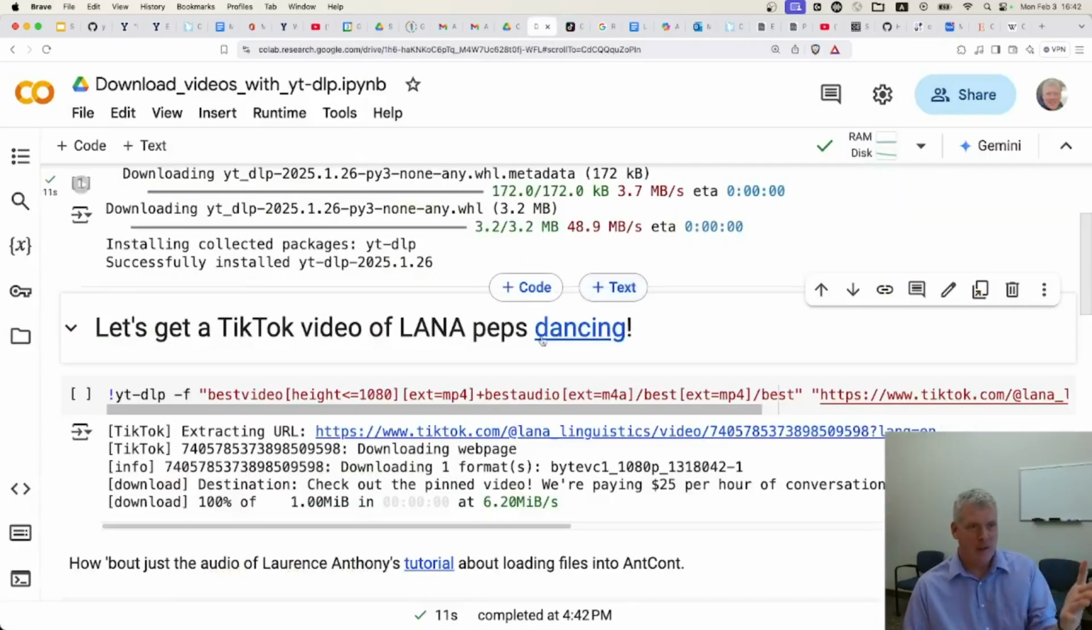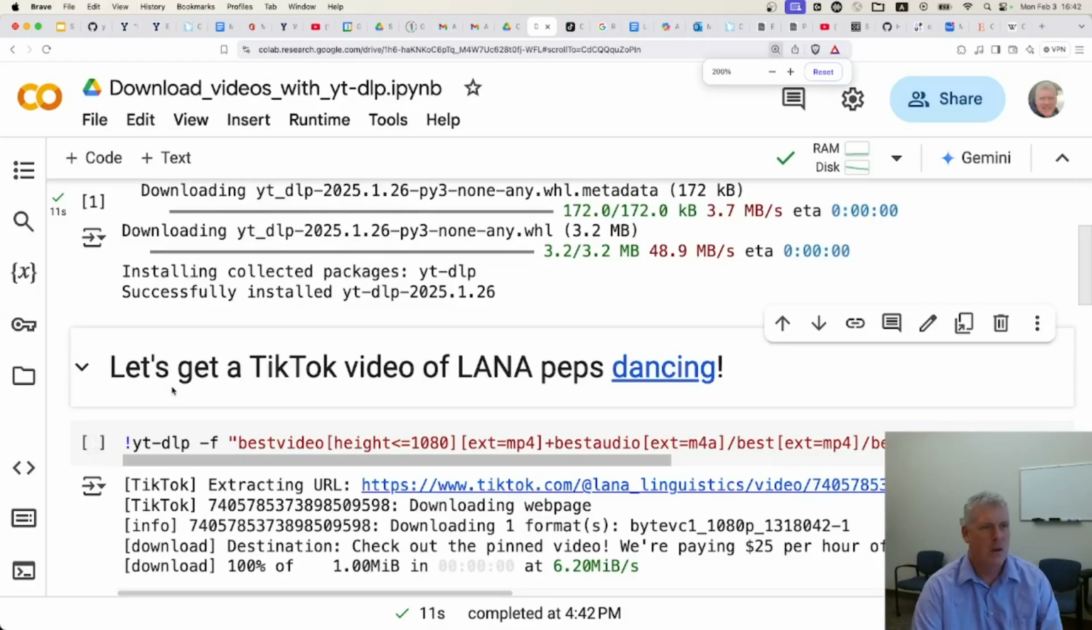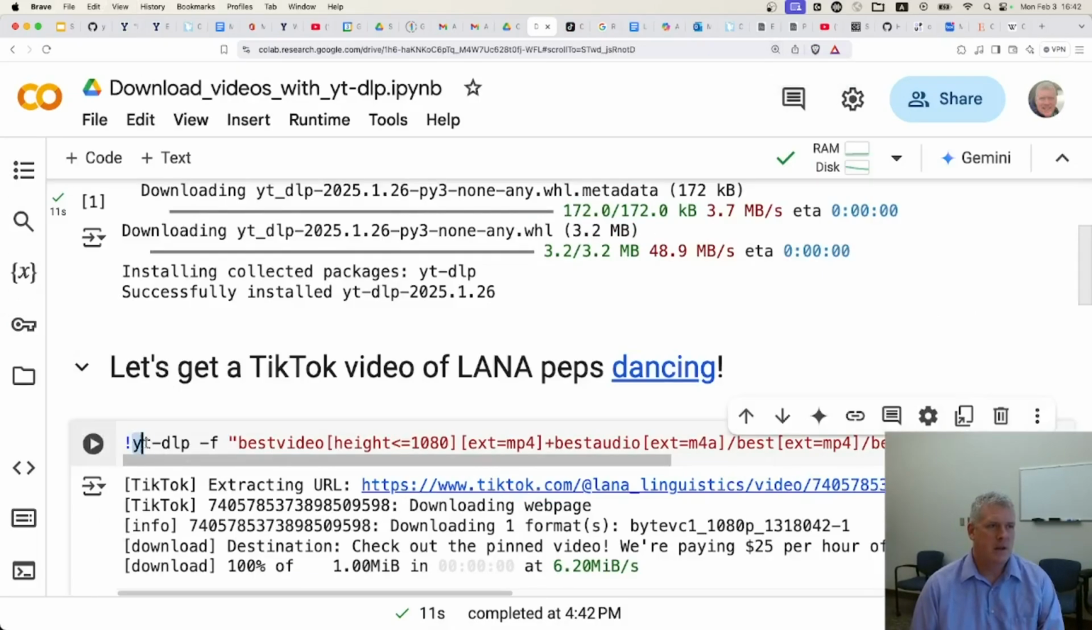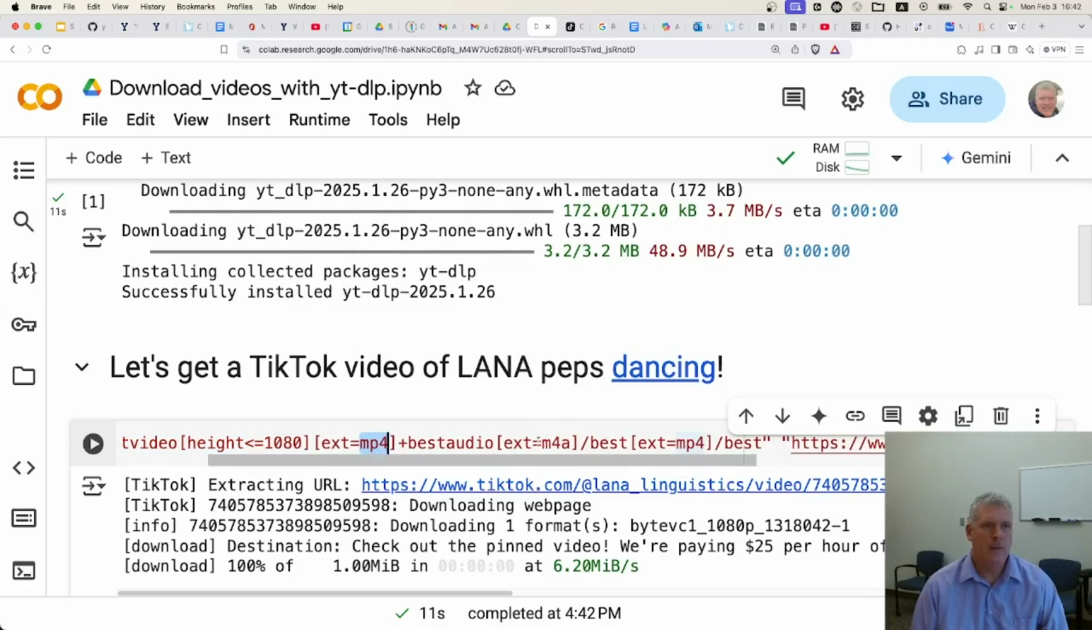If we want to download that video with this tool, we can do so with this little bit of code right here. Let me zoom in quite a bit more. I'm just calling the command line tool within a Google Colab, right? You would use an exclamation point before the command line tool. Here's the format. I'm saying give me the best video, the height should be 1080, the extension should be MP4, and give me the best audio as M4A.